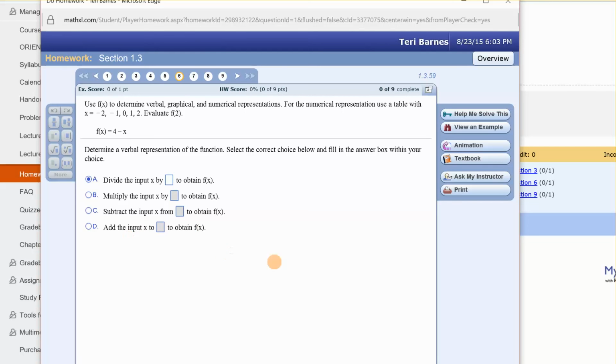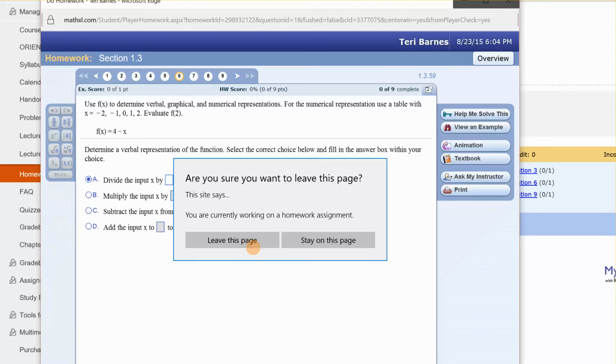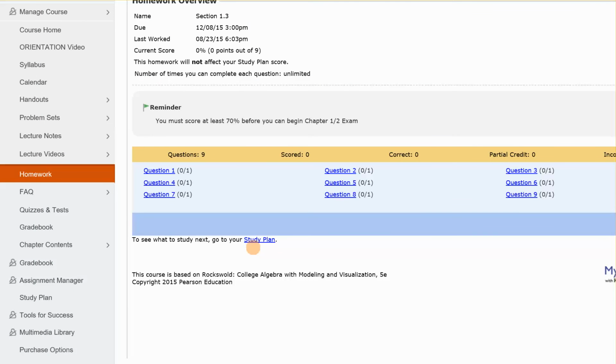So you have what you need for your symbols and that sort of thing. And you want to save when you are through. But I'm going to click out of here, and I want to leave this page. It's always going to warn you to not do that. And you can come back anytime and finish it.